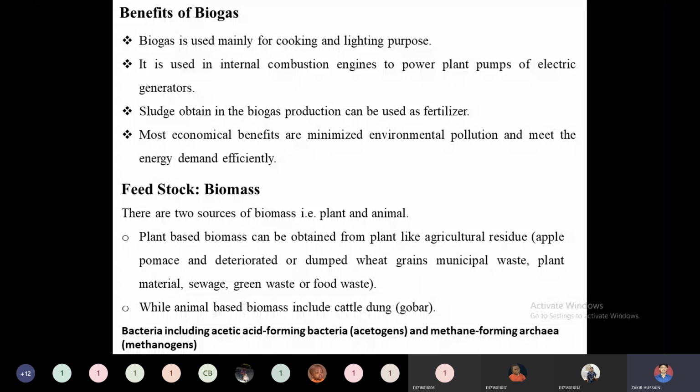Then what are the feedstocks required for biogas? Feedstocks can range from animal-based to plant-based feedstocks. All these feedstocks need to be digested, so we need to use bacteria to digest this organic matter. Bacteria like acidogens and methanogens can be used to digest this biomass material. There are four stages for